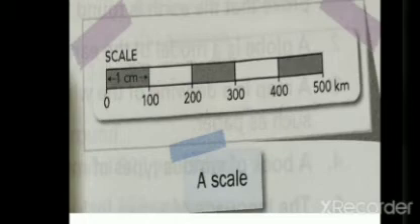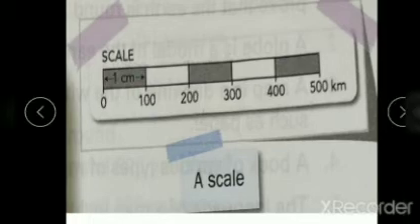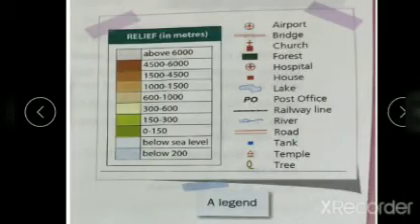The scale is usually mentioned in the corner of the map. The next we will see the legend or keys. The legend or the keys of a map explains what the colors and symbols used in the map mean. It is usually given in a box in one corner of the map. So in one corner of the map, these colors and symbols will be represented.